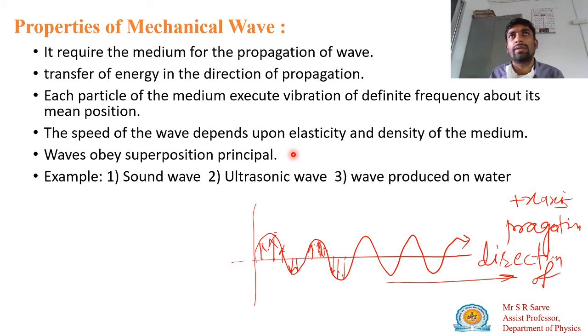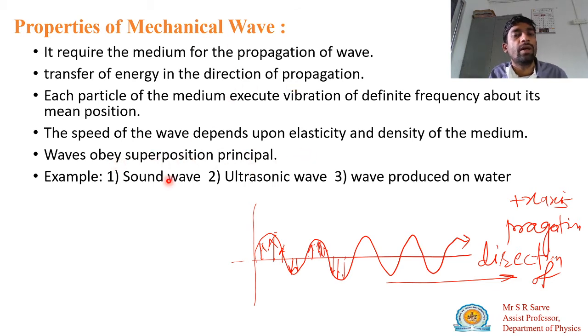If you take the air medium, it also has density because it consists of different particles. Or if the medium is water, then there is a transfer of sound energy through the water, which is a different density medium. If water is there, or if air is there, then it has a different density. So the speed of the wave depends upon the elasticity of that medium as well as the density of that medium, and the waves obey the superposition principle.